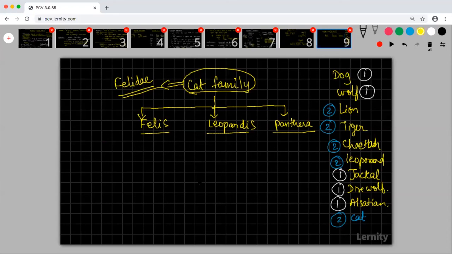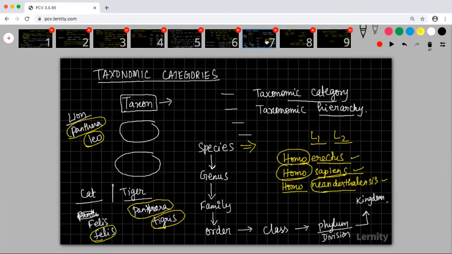Then there is a higher level, which is called Carnivora. Carnivora is an order.